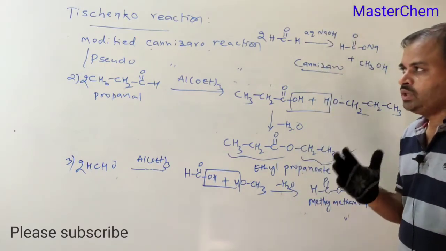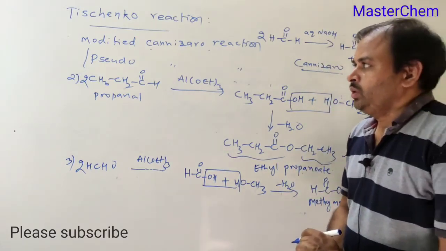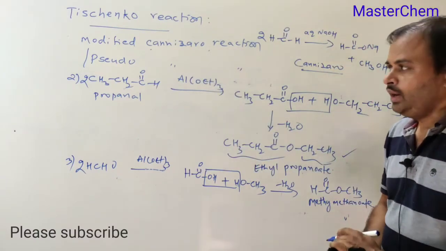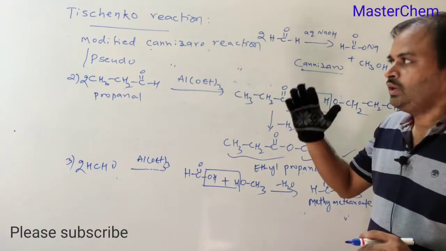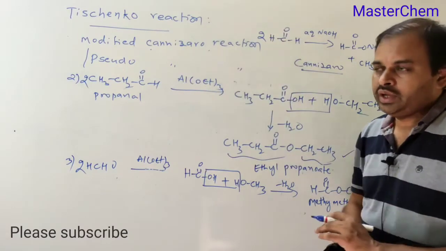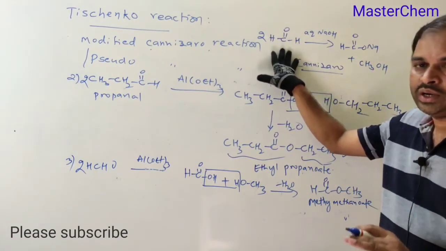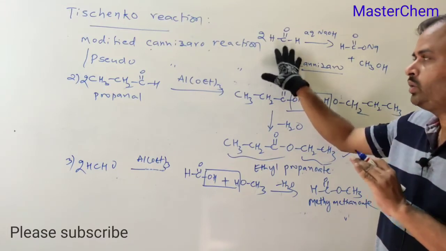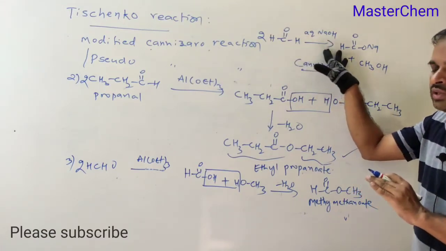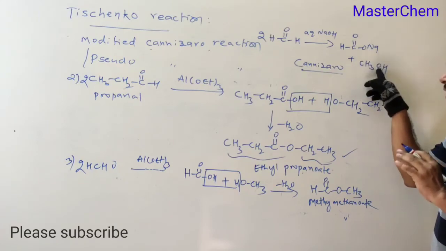From this class, I think you are now clear about the difference between the Cannizzaro reaction and the Tischenko reaction. In the Cannizzaro reaction, aldehydes with no alpha hydrogen atoms, in presence of aqueous NaOH, undergo self-oxidation and reduction.